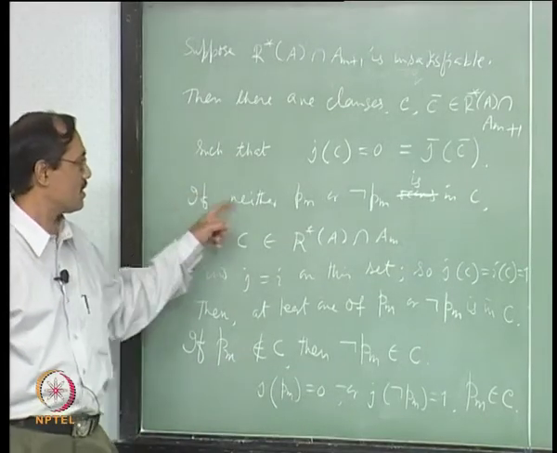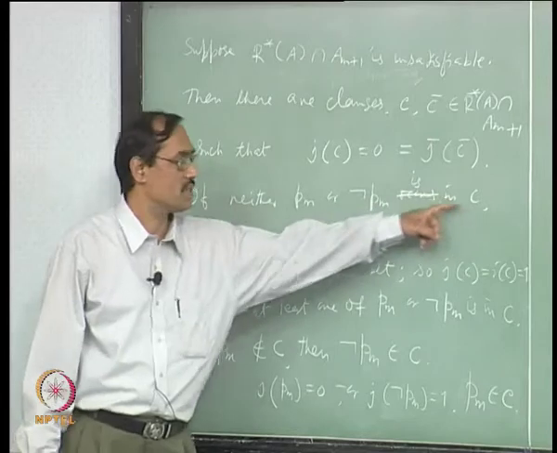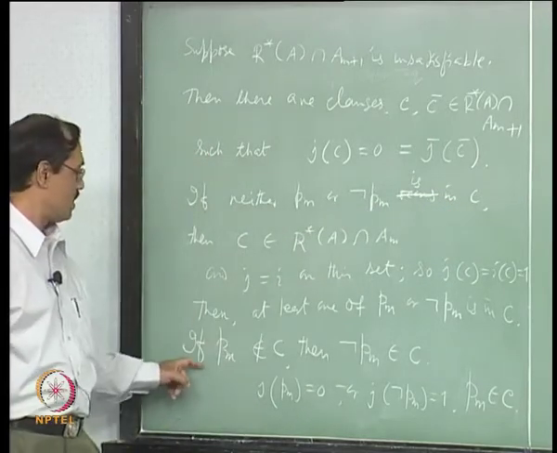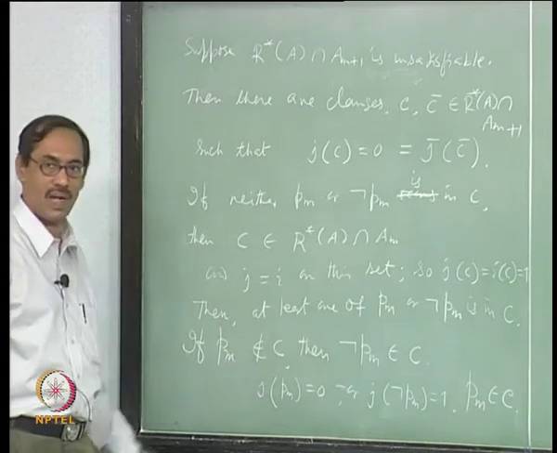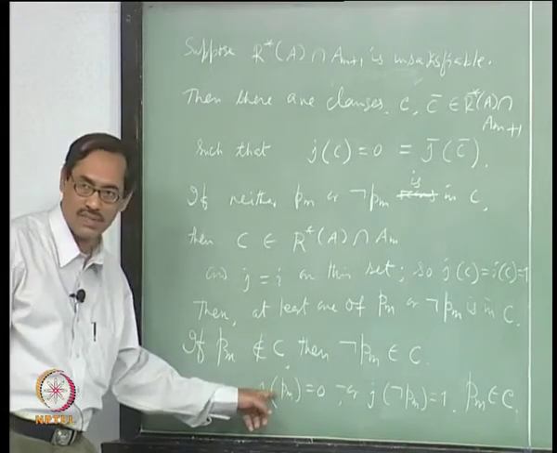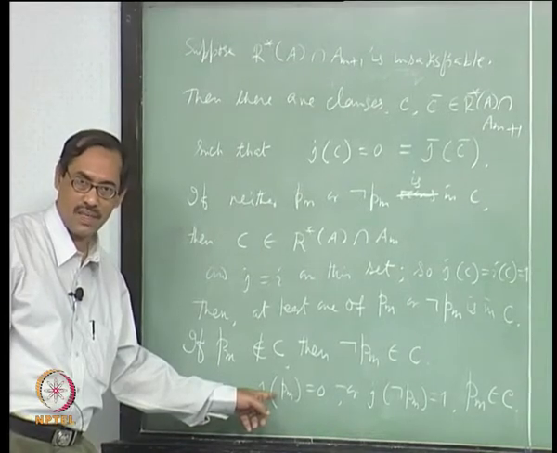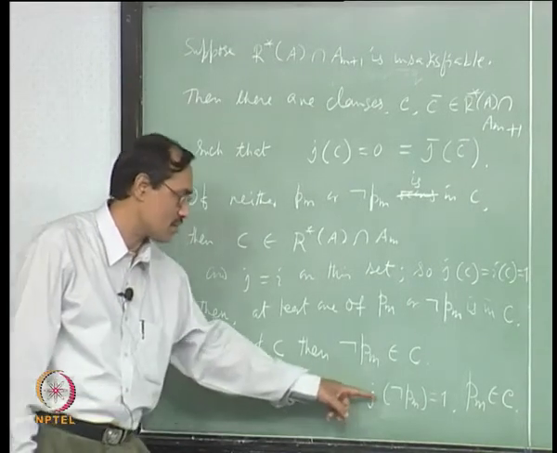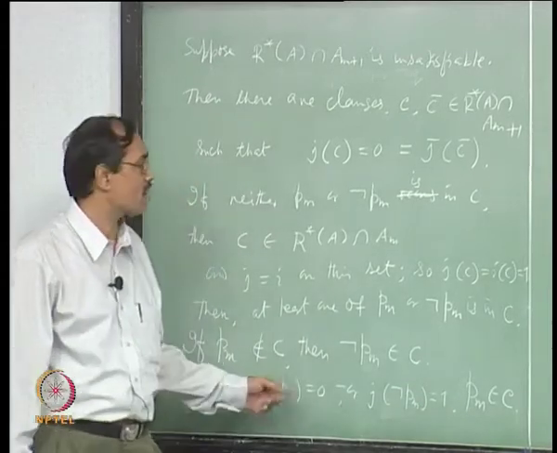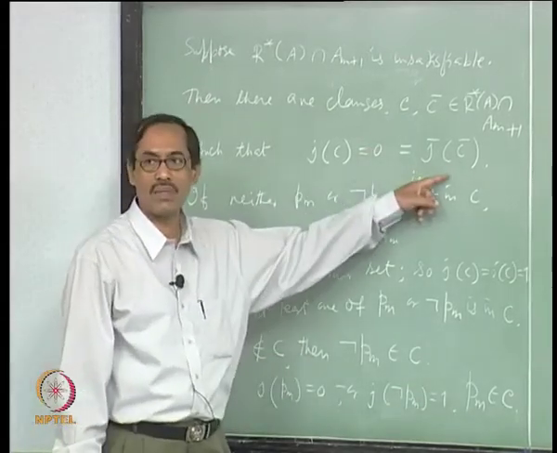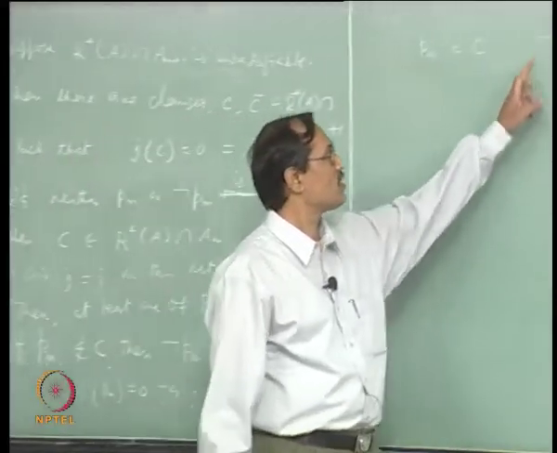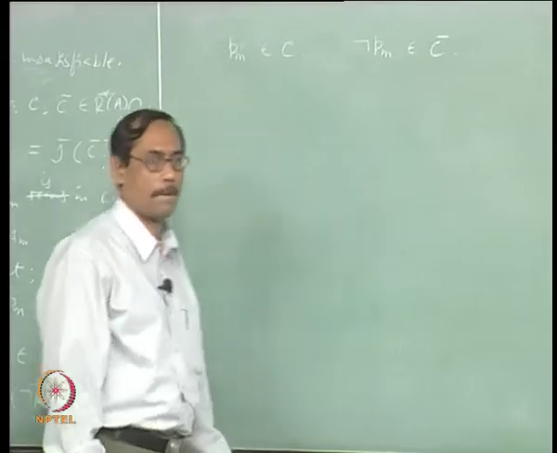First start with if neither PM nor not PM is in C bar, that is a contradiction. Next you start with if not PM does not belong to C bar, okay, then J bar you have to be concerned with, not with J. J bar of not PM is 0, so therefore, J bar of PM is 1. Therefore, J bar of C bar will be 1, but J bar of C bar is 0, that is the contradiction. That is why not PM must be in C bar.